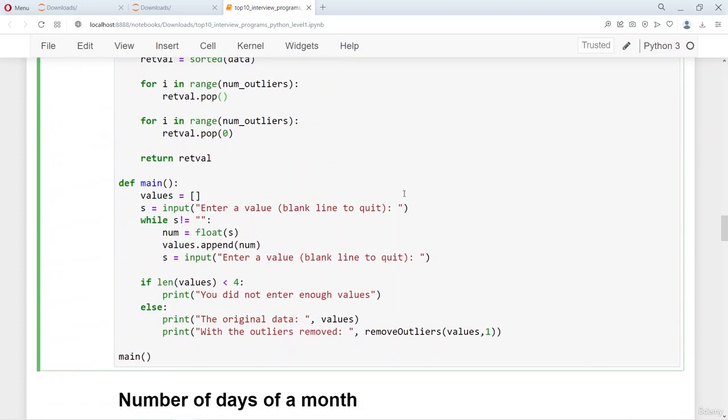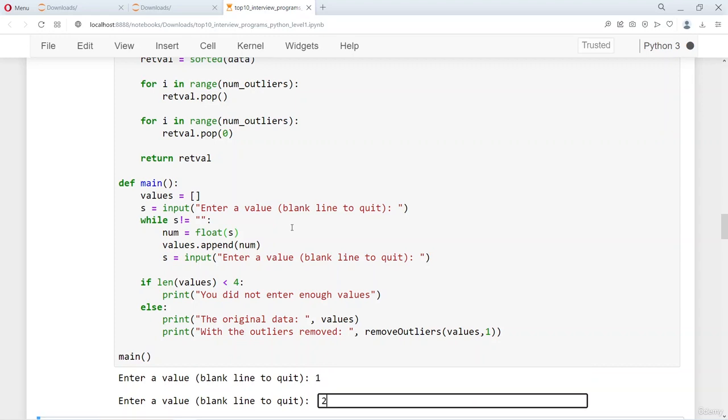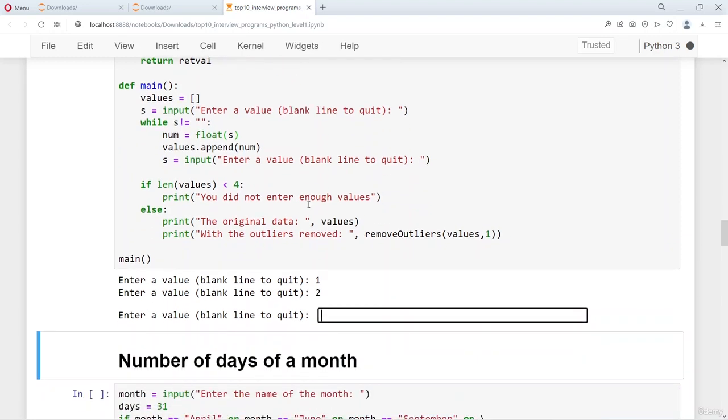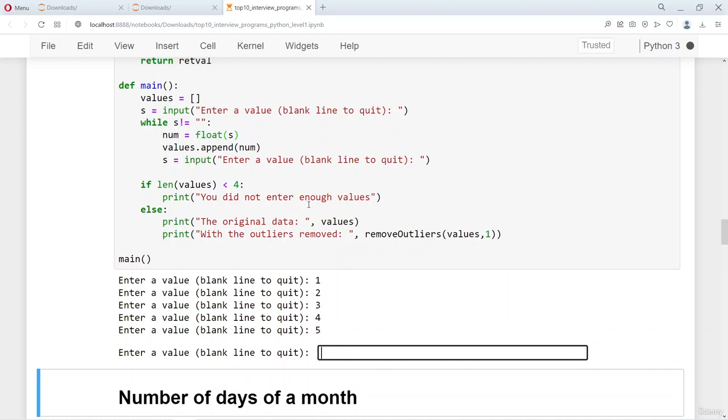So as you can see, this is the main program which actually takes the input, right? So you give, for example, let me give 1, 2, 3, 4, 5.